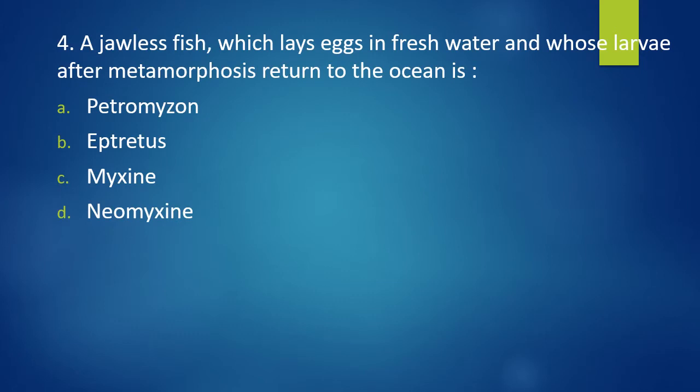Question number 4. A jawless fish which lays egg in fresh water and whose larvae after metamorphosis returns to the ocean is Petromyzon, Eptatretus, Myxine, or Neomyxine. Jawless fish lays eggs in fresh water. Larvae after metamorphosis return to ocean. The correct answer is option A, Petromyzon.